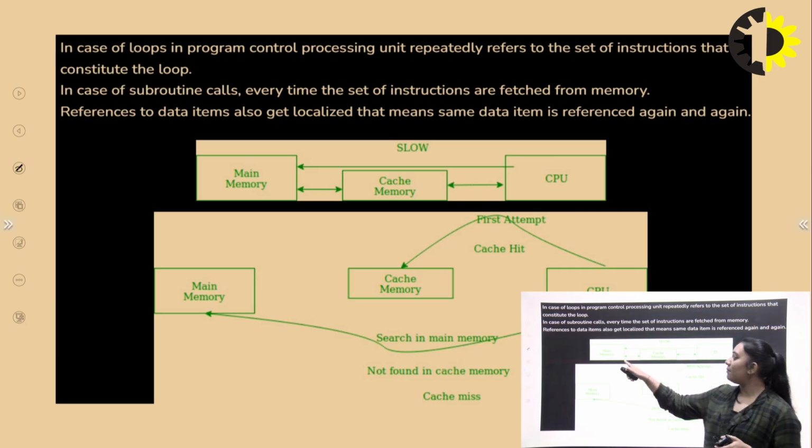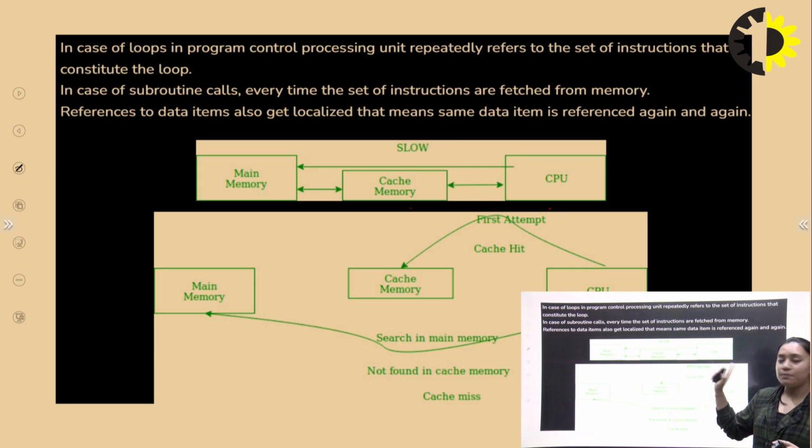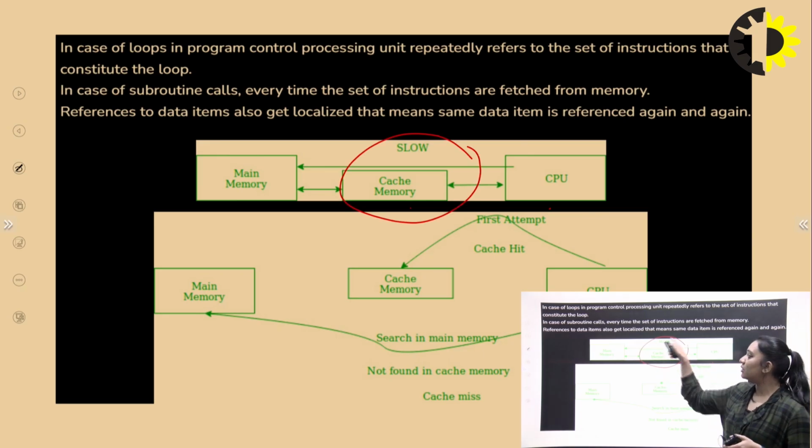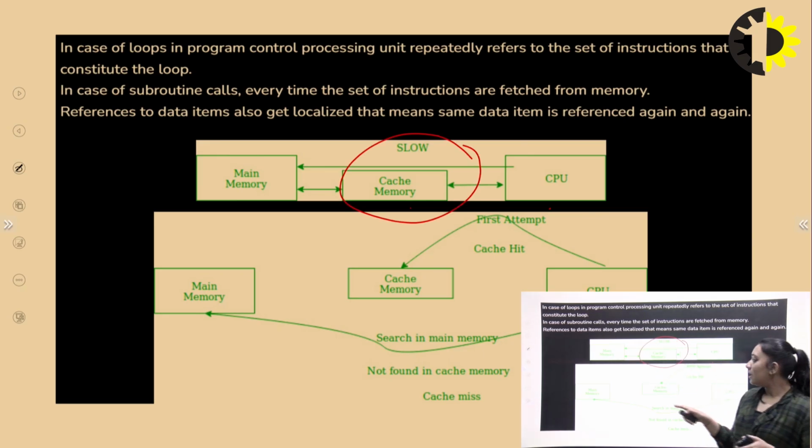As you can see, main memory to the cache memory to the CPU. Since main memory is slow, as an interface we use the cache memory. The CPU first attempts a hit in the cache memory. If it is not found in the cache memory, we have a cache miss.